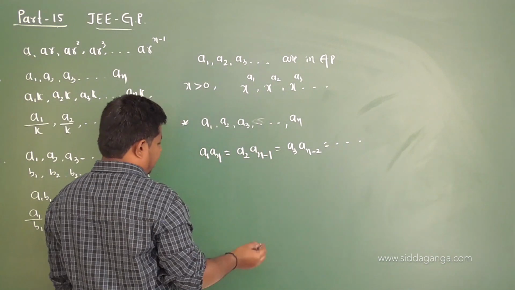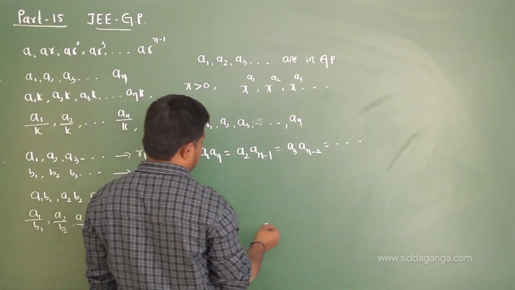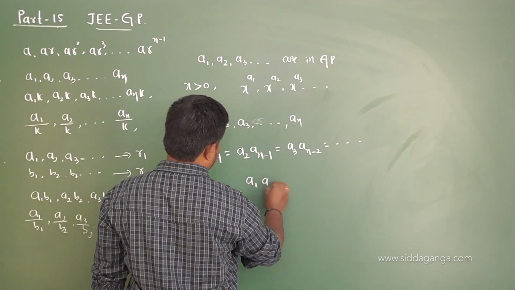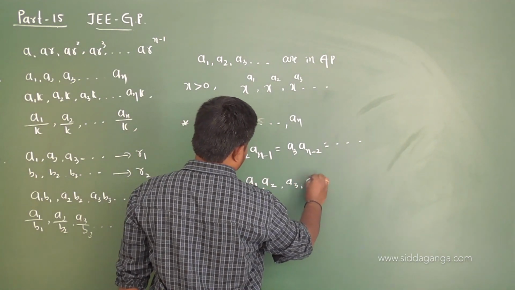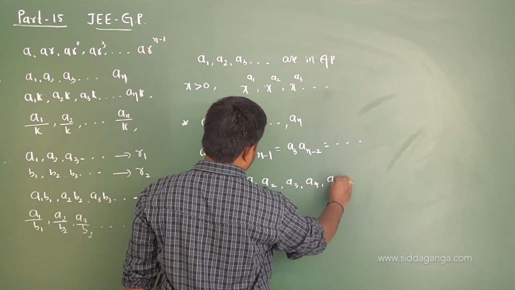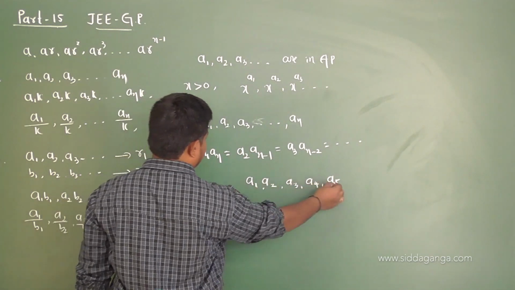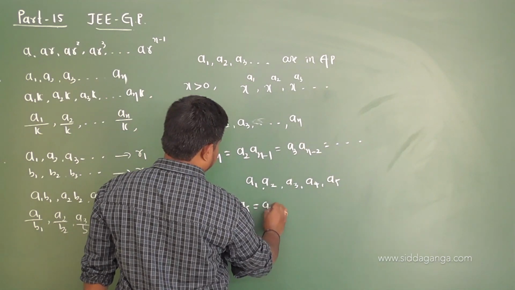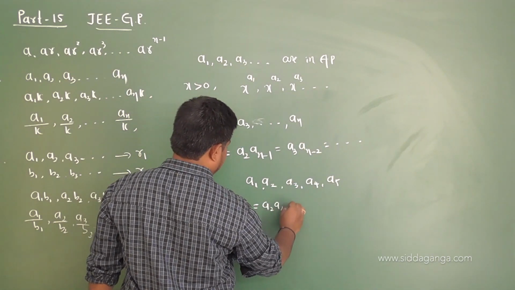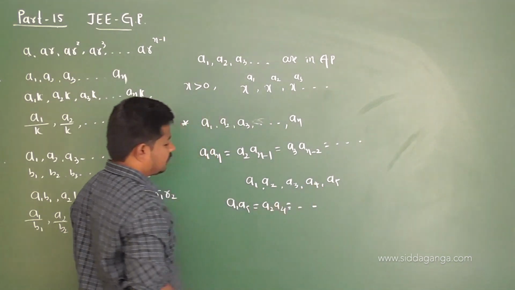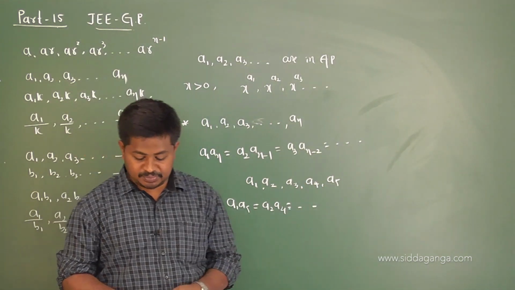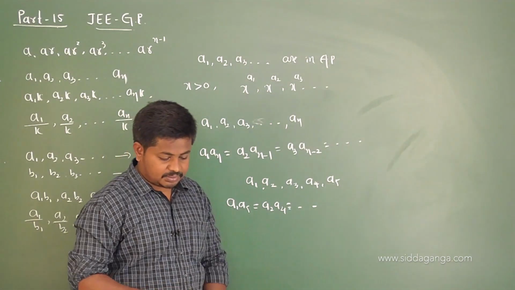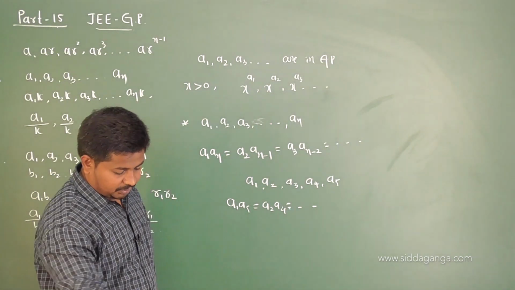For example, if I have some terms of a geometric progression like this, A1, A2, A3, A4, and A5, then it is true that A1 into A5 equals A2 into A4, and so on. Okay, this is true for a geometric progression, right? So these are some important points related to geometric progression.